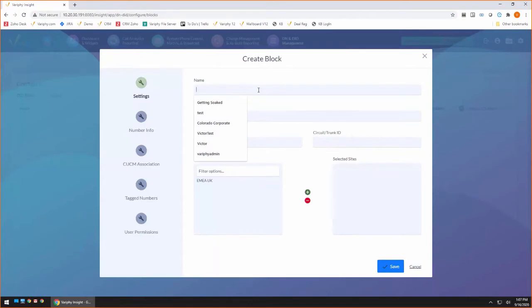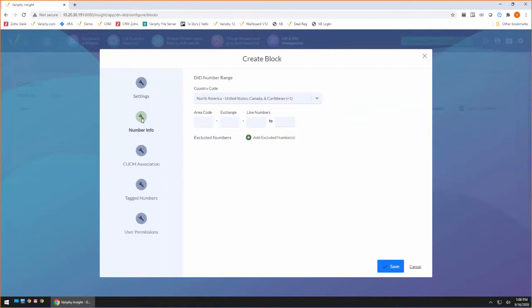For this particular example, again, we're going to focus on EMEA. This is a UK site, so I'm going to add a Bristol site. If I've got a Bristol location, I need to be able to associate my DIDs. I'm going to add my site here. Now my DID block is associated to my EMEA UK site, and I could add some description information or provider or circuit and trunk information in here as well.